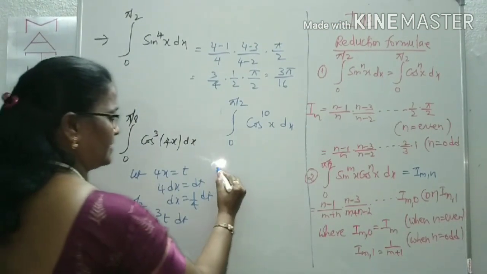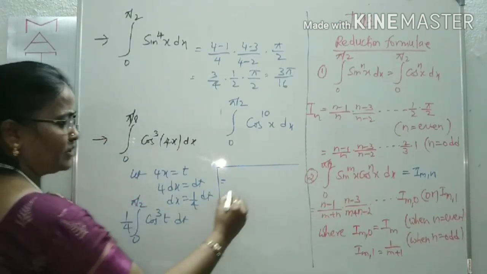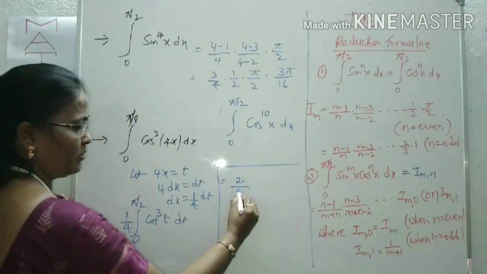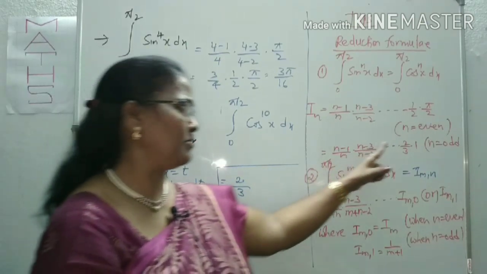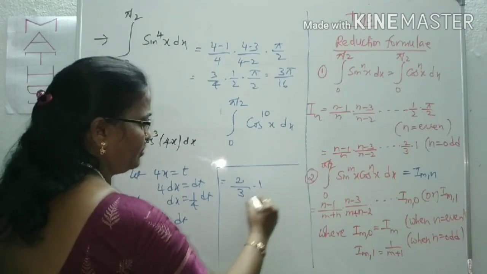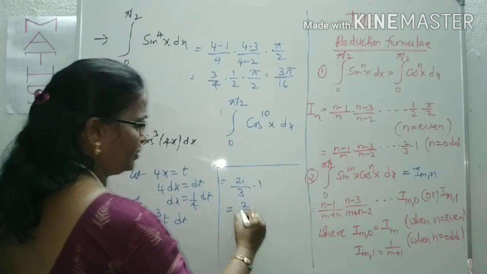Now we can write this answer is 3 minus 1, 2 by 3. 2 by 3 we got, 2 by 3 immediately. 2 by 3 into 1 is 2 by 3 only. How did we get the 2 by 3?